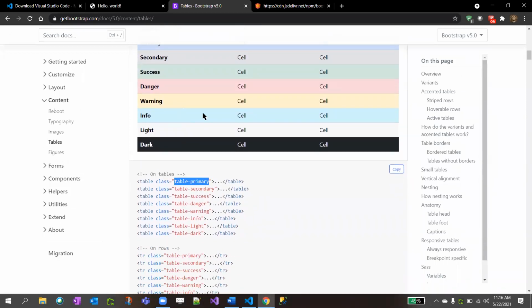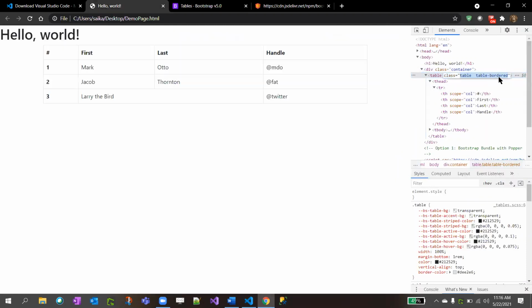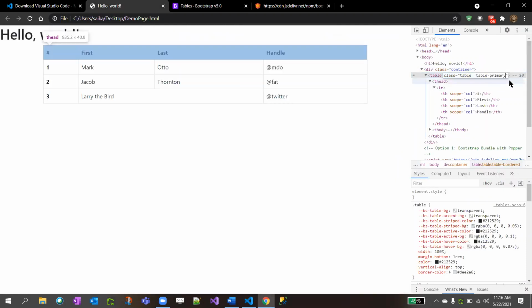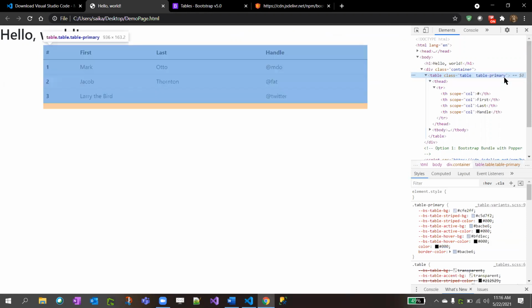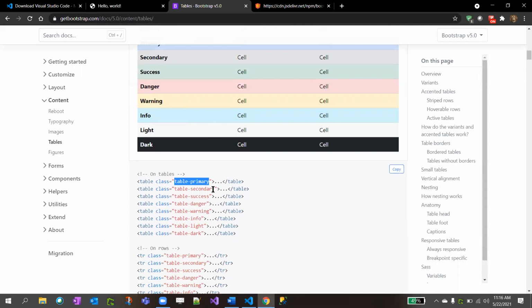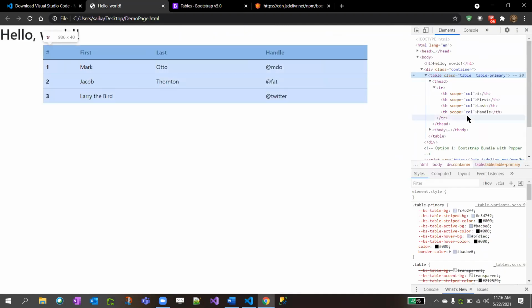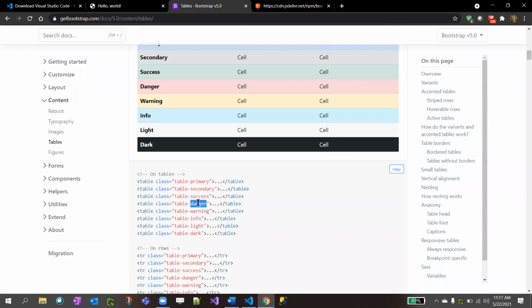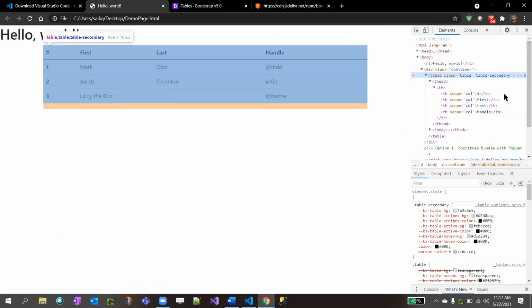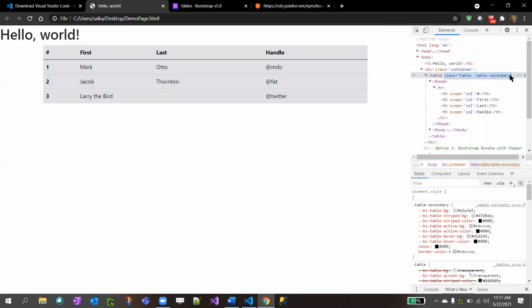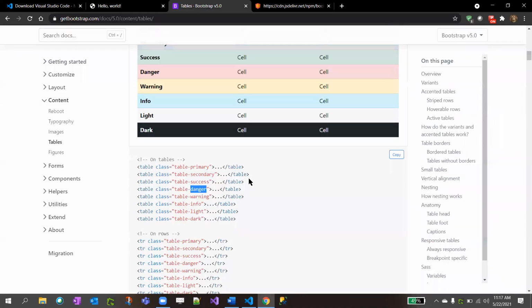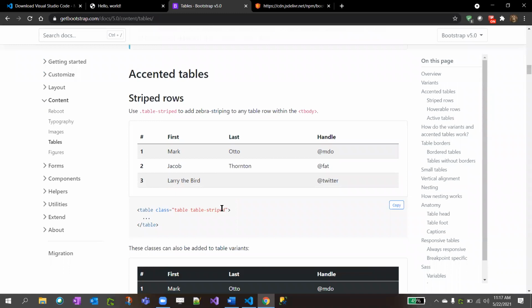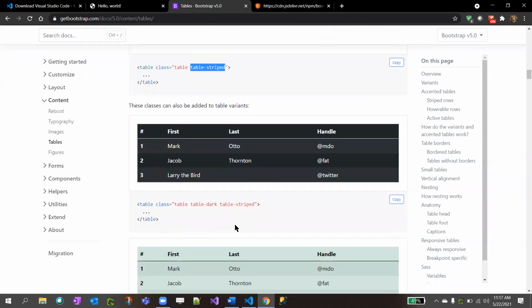Table primary. Let's apply this table-primary. See, the color changed to blue. If you change it again to secondary, good. Their table is there. See now, these are different types, right? You can also apply striped rows, right? Table-striped. I just applied that table-striped in the first demo.